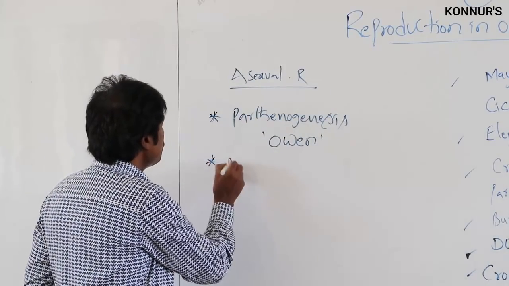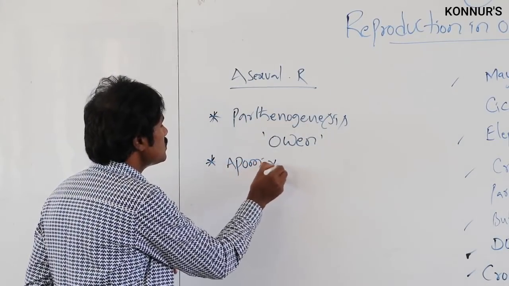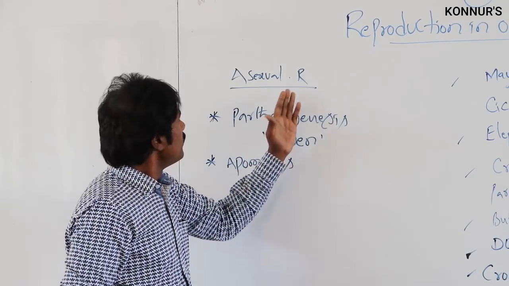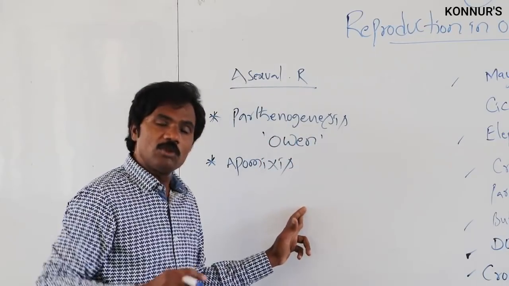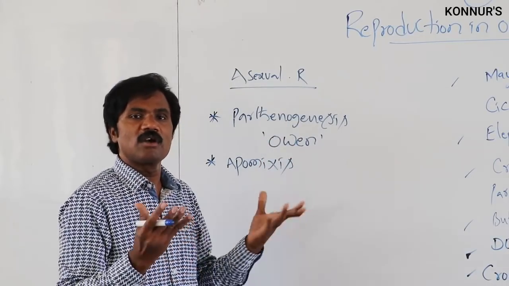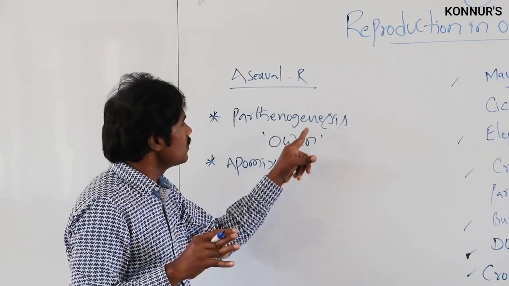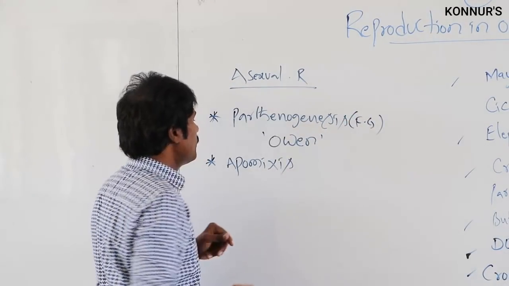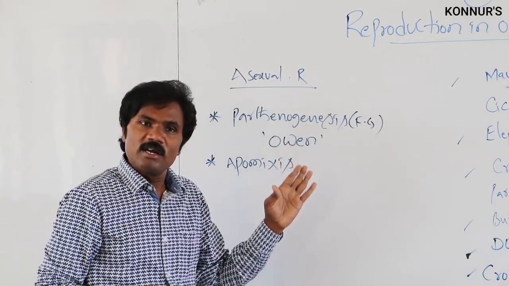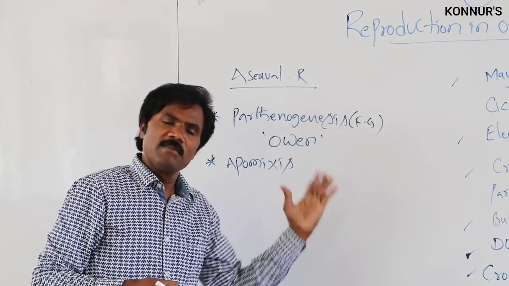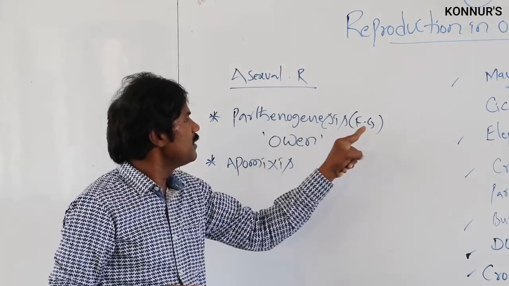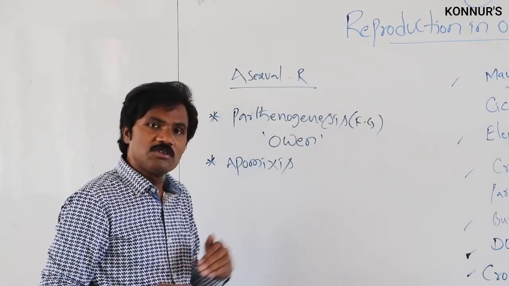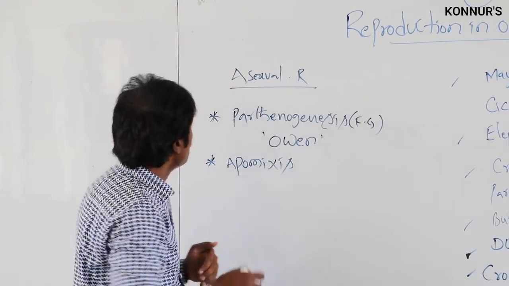Similarly, apomixis is present. It is also one type of asexual mode of reproduction without fusion of the gametes, but it does not involve a specific gamete. Here, without fusion of the gamete, formation of an organism, either male or female. But in parthenogenesis, specifically female. The scientist who coined that particular term parthenogenesis is Owen.